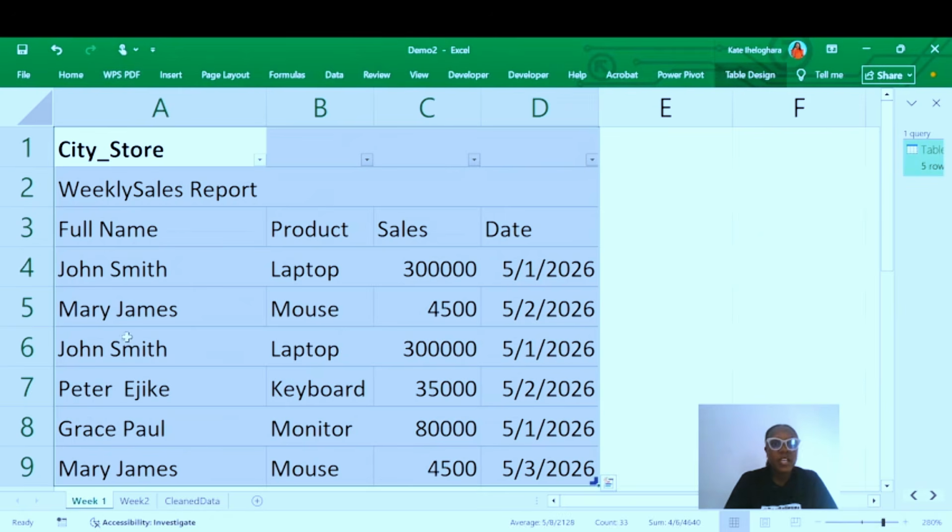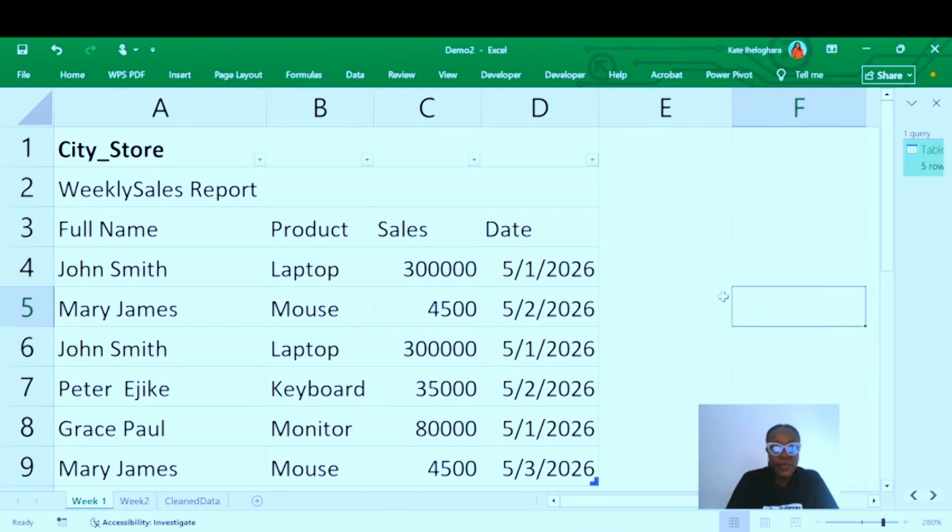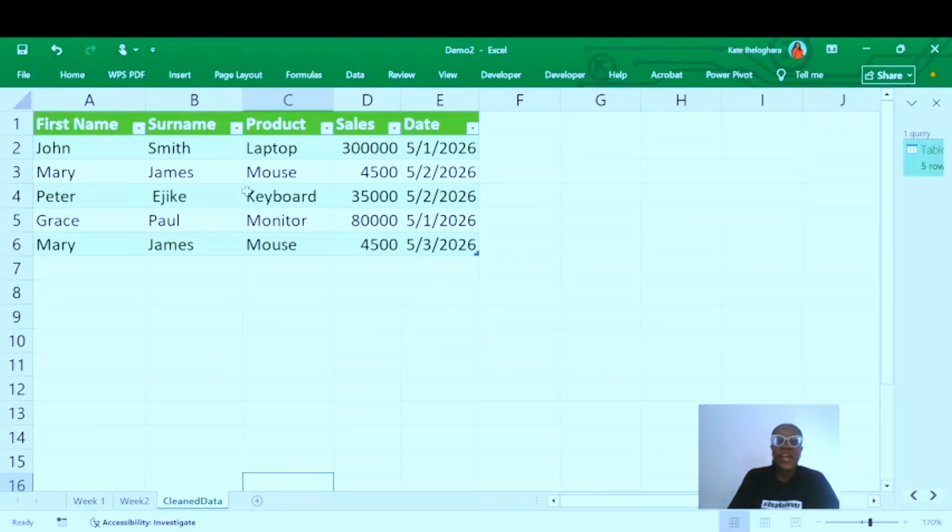We have transformed this data from this to this, right? You can see that now this is ready for analysis. So now about repeating tasks.